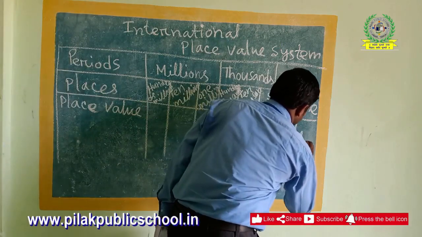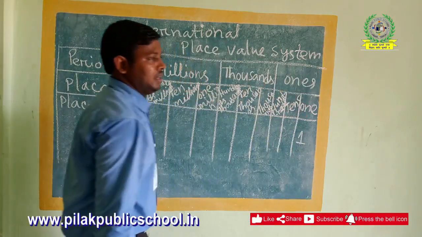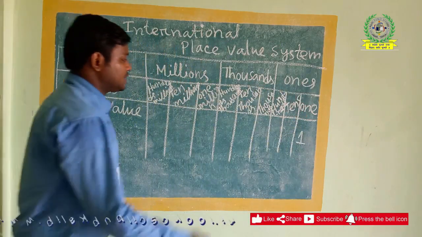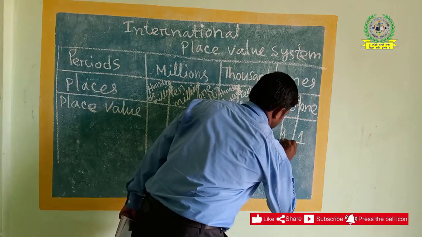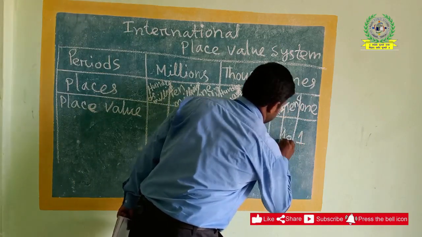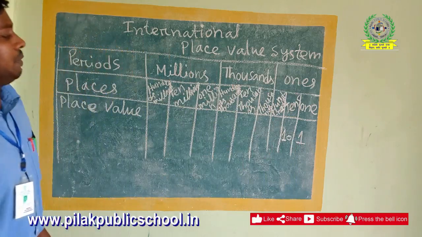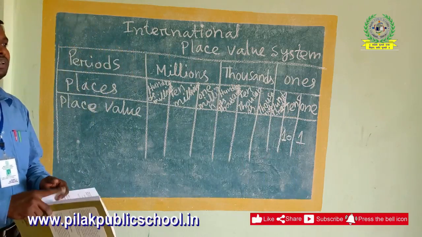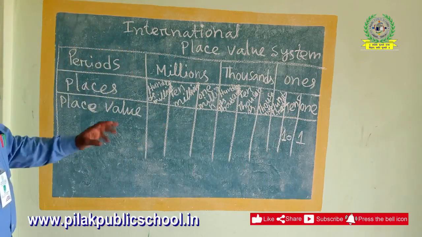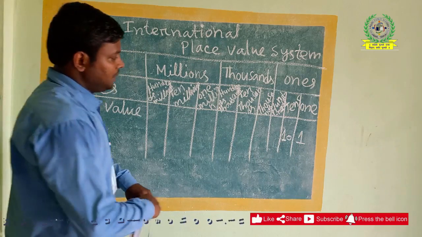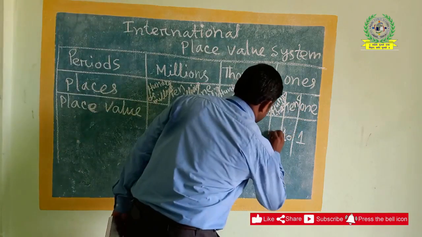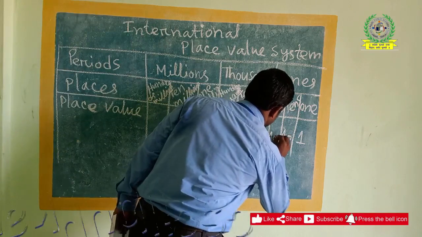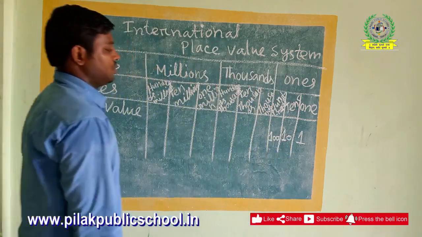First, for the ones place we can start with the 1. Then for the tens place we can write 1 and a zero. So it will be easier to remember, sir. It will give you a better idea when you are remembering the place values of digits. After that I will continue writing this by placing one more zero.